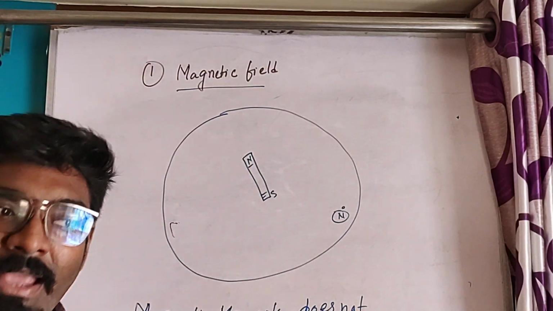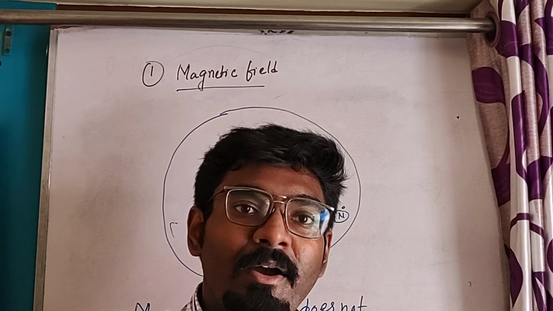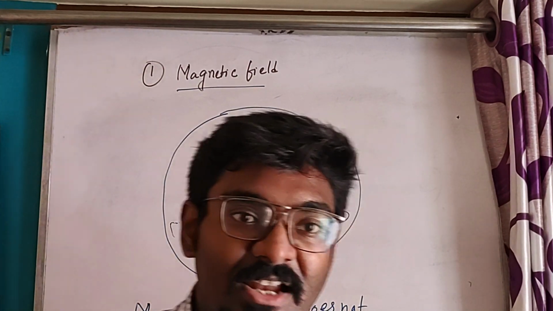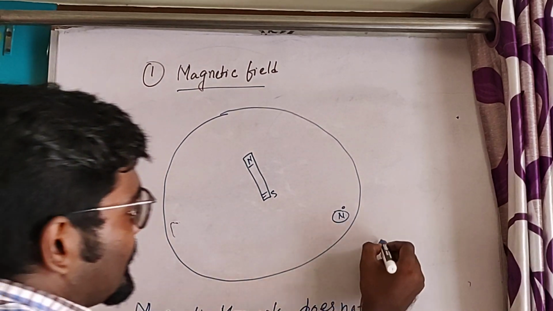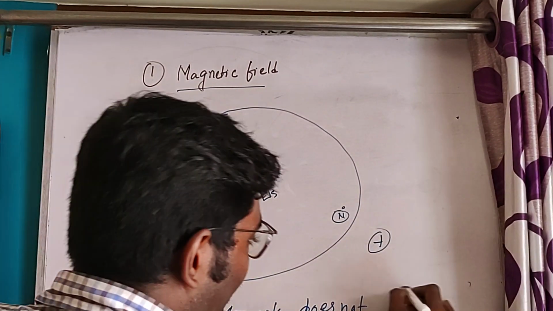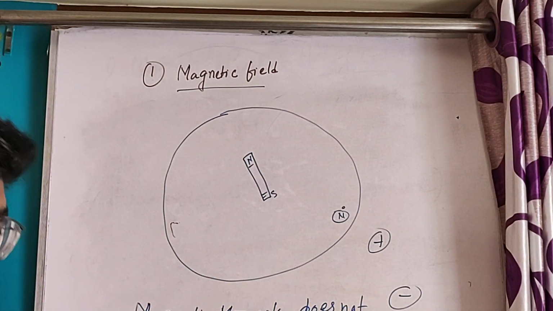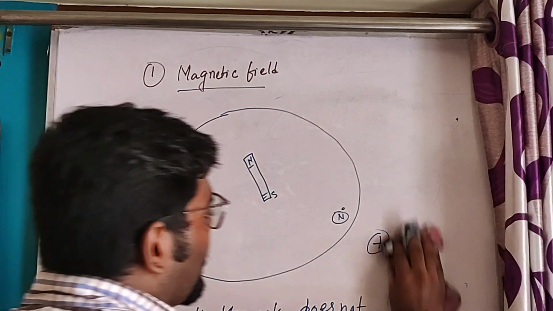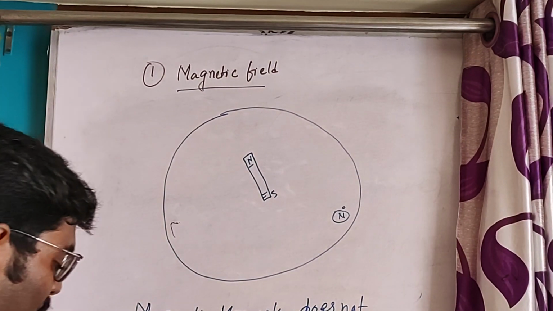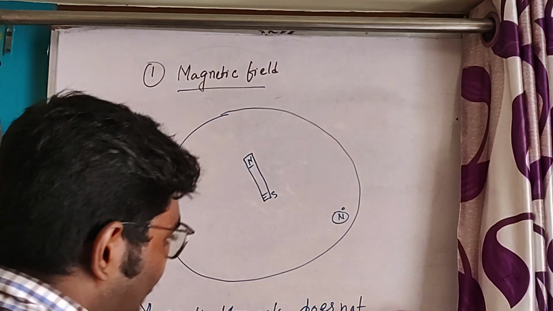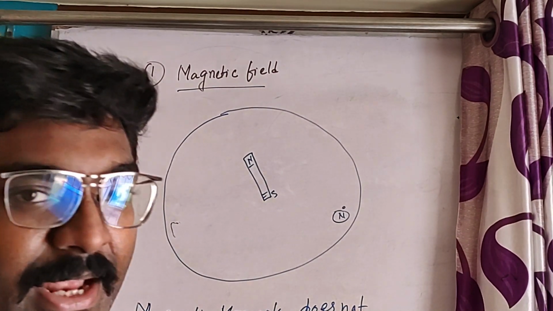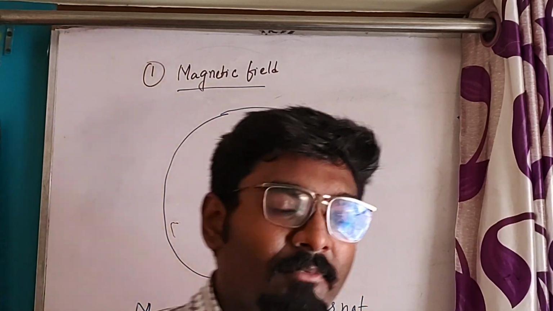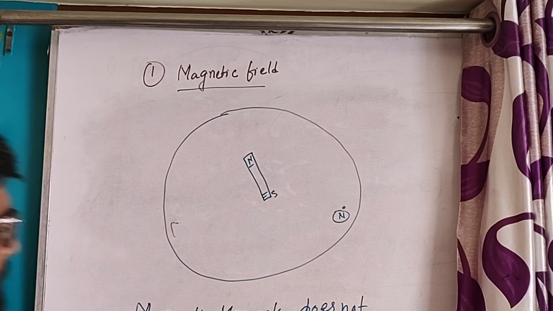In electric field, we have a monopole of electric charge, that is, we can take a single positive charge or a single negative charge. But in magnetic field, we cannot take a single North Pole or single South Pole. So this cannot be possible. But theoretically, we can define an isolated North Pole or South Pole. It is an imaginary, theoretical thing. It cannot exist in practice.